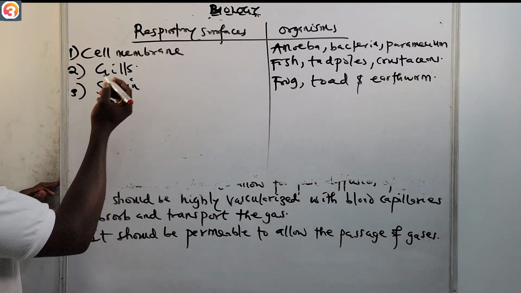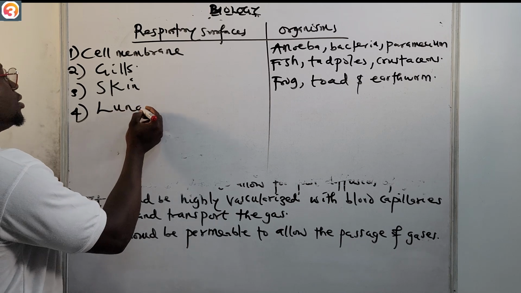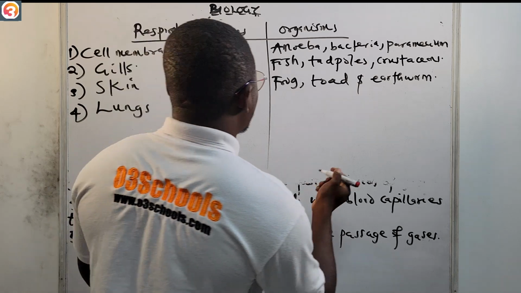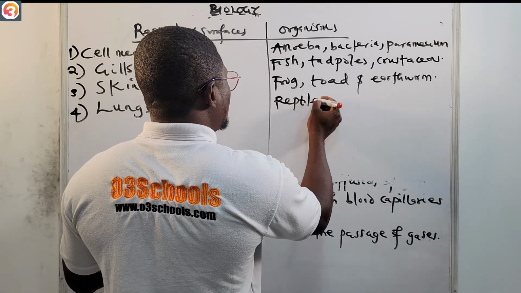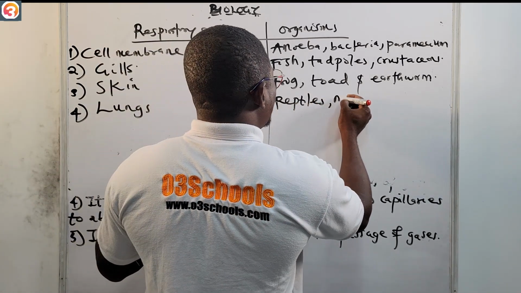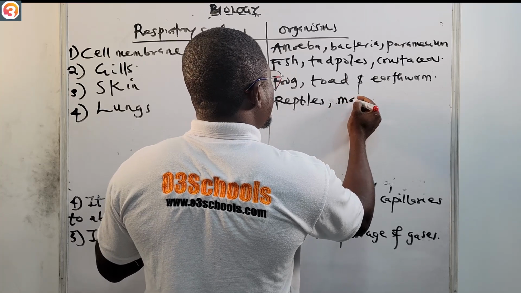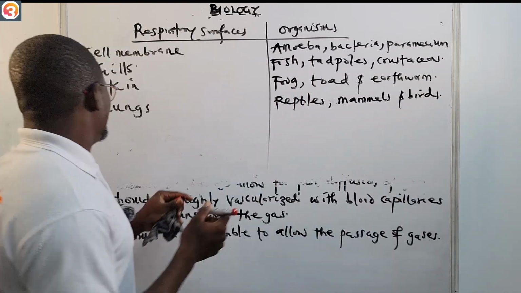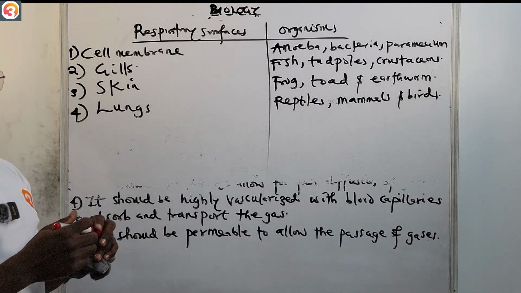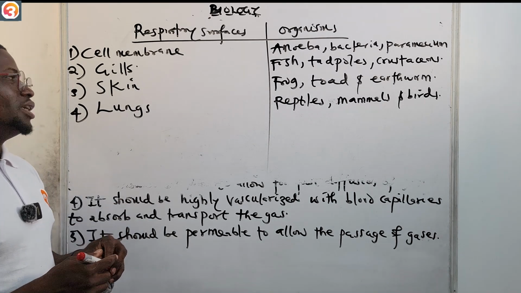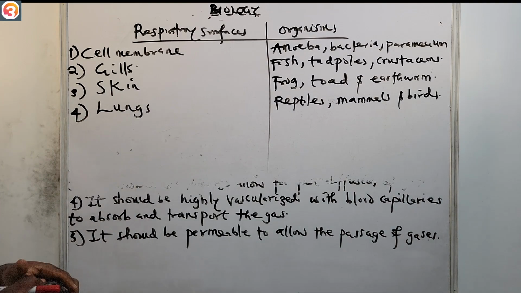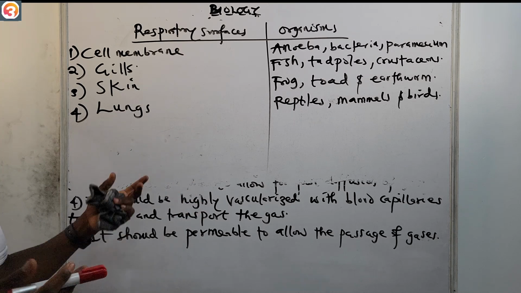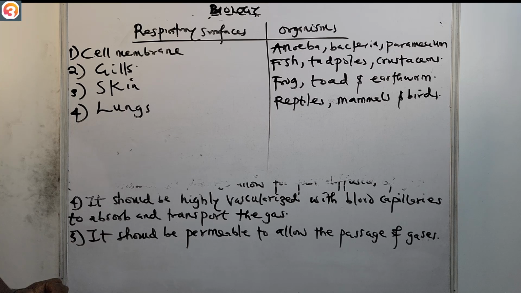Then we also have another respiratory surface, which is the lungs. This is a very popular one, right? Lungs are found, for example, in your reptiles, in mammals, and in birds. So the lung is another respiratory surface. Reptiles, mammals, and birds are examples of organisms that use the lung as a respiratory surface.